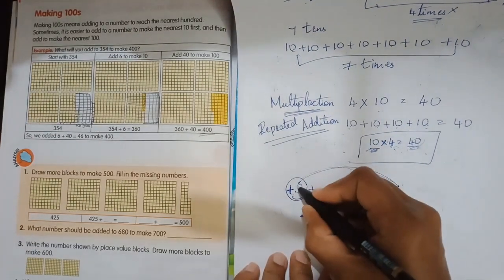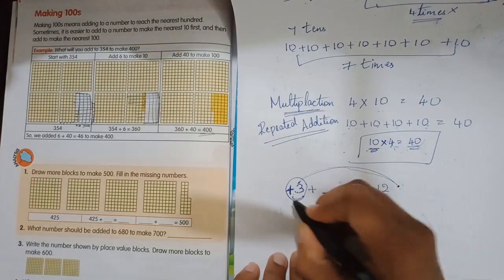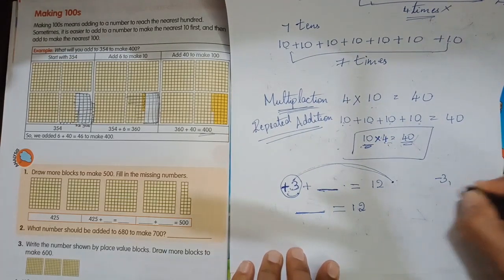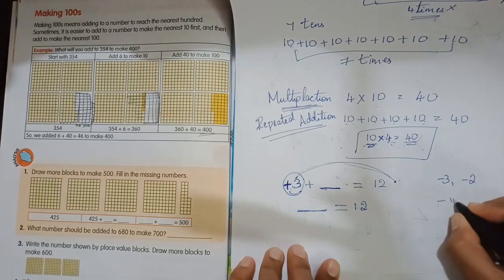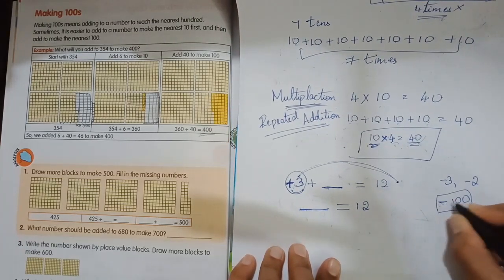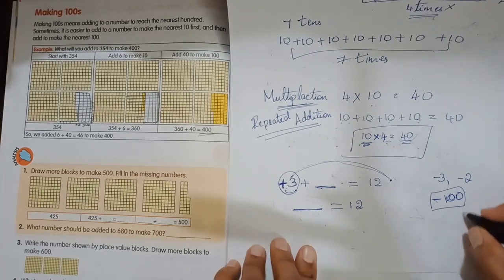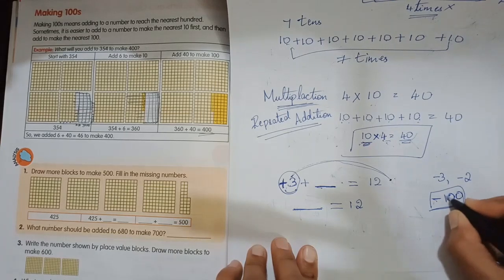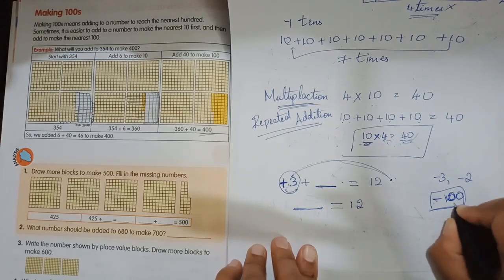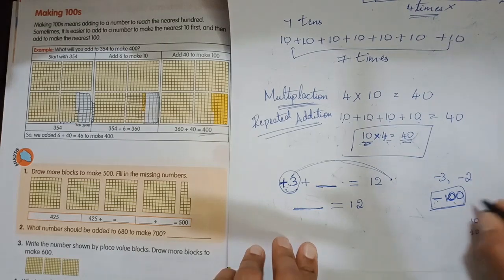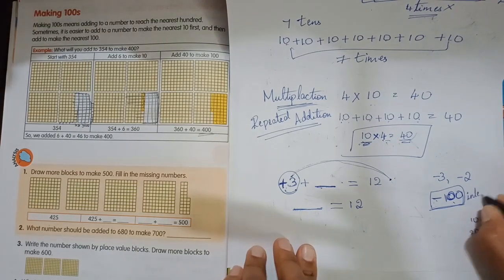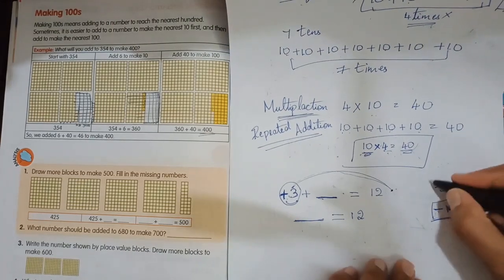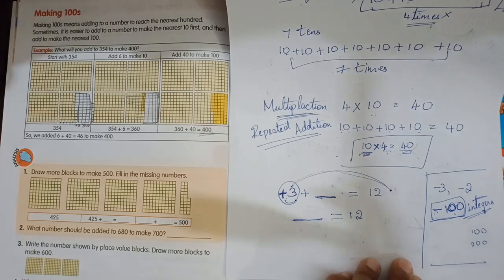Okay, the sign of 3 is plus if nothing is written. If no sign is written in front of a number, that means plus sign. There is -3 also, -2 also, -100 also. There are numbers known as -100, -200 and so on, as well as 100, 200, 300. They are called integers. But don't worry, you will learn about it in the higher classes.